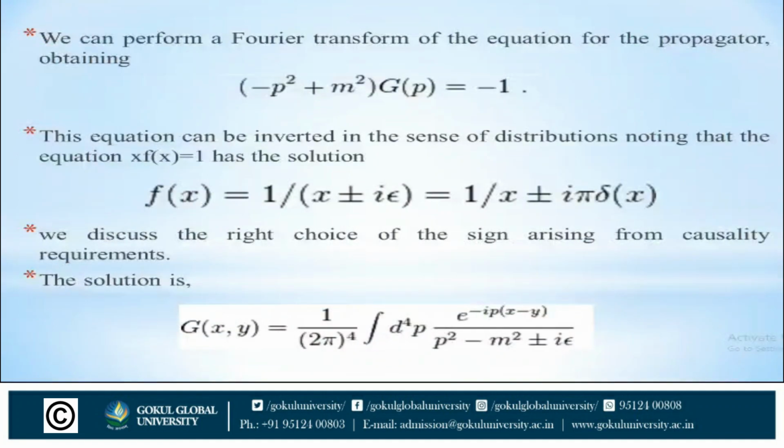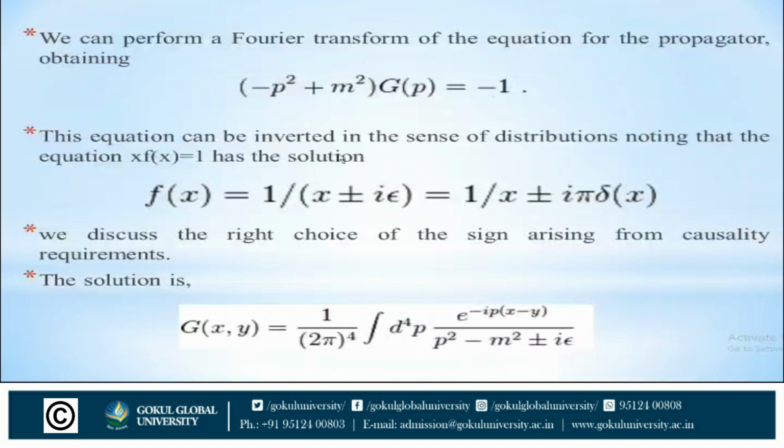Now we can perform a typical relativistic quantum field theory calculation. We use units where the speed of light c and the reduced Planck constant ħ are set to unity. Now we can perform a Fourier transform of the equation for the propagator, obtaining (−p² + m²) G(p) = −1.